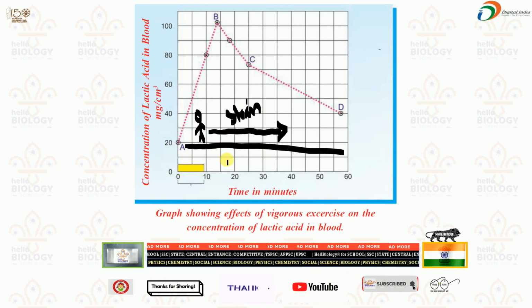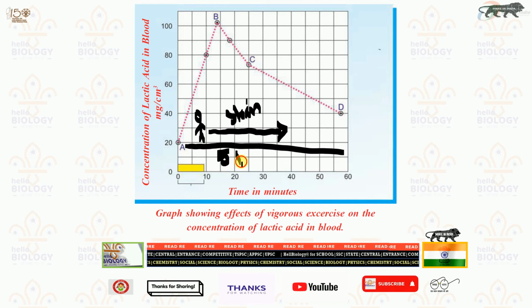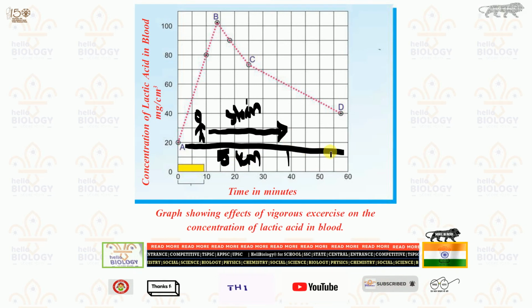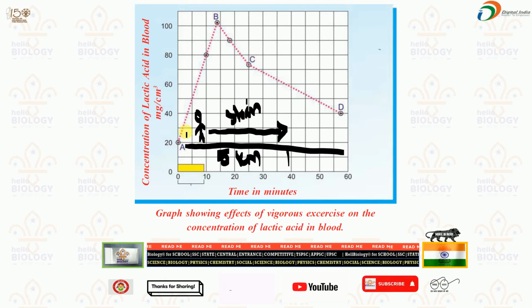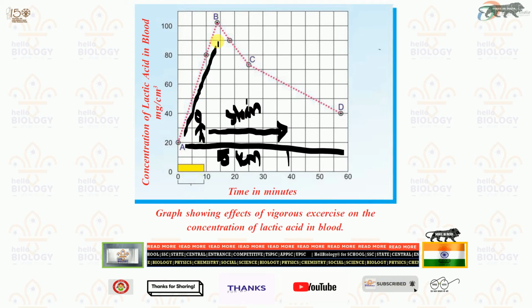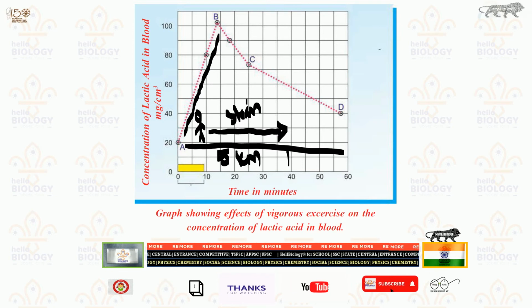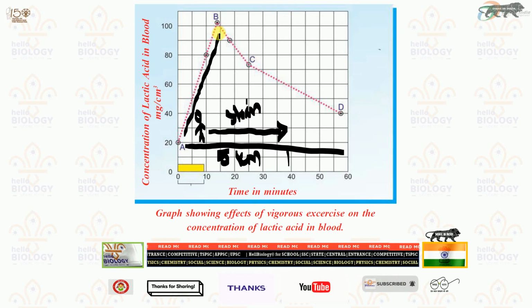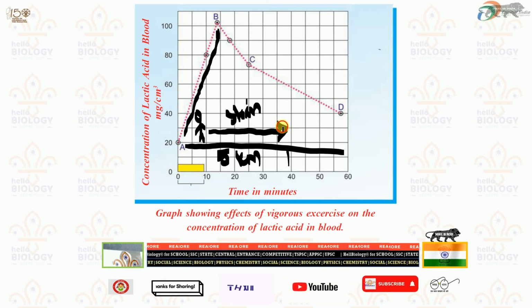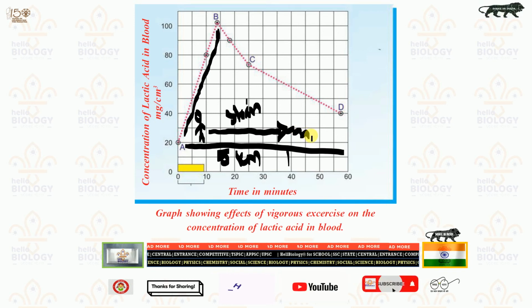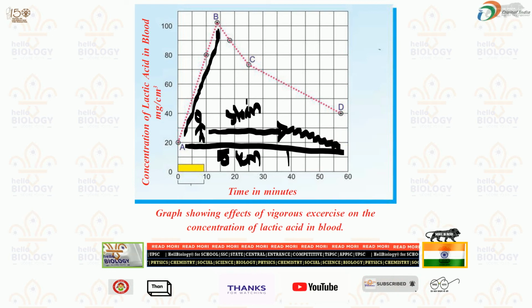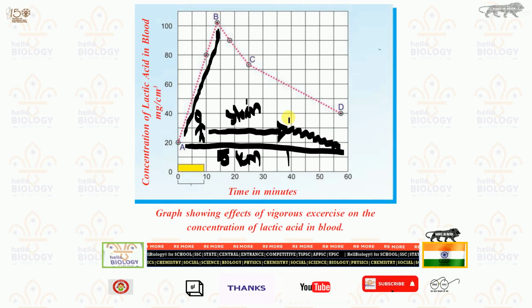By that time he had run nearly 5 kilometers, and after running 5 kilometers his body developed a high increase of lactic acid. Then the body understood that heavy pain is due to overproduction of lactic acid. Then from the 5th kilometer the person will run very slowly, because by that time his speed decreased.